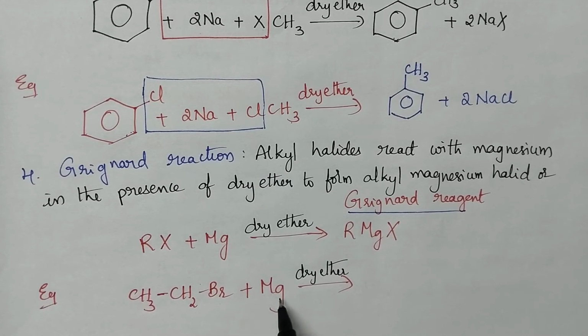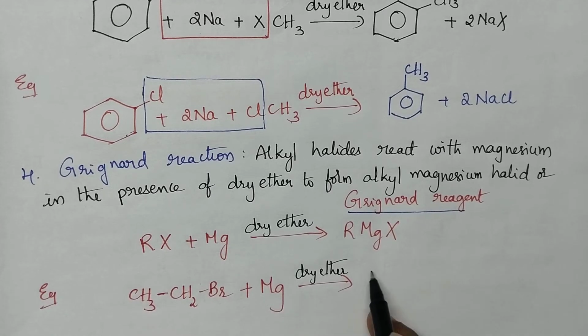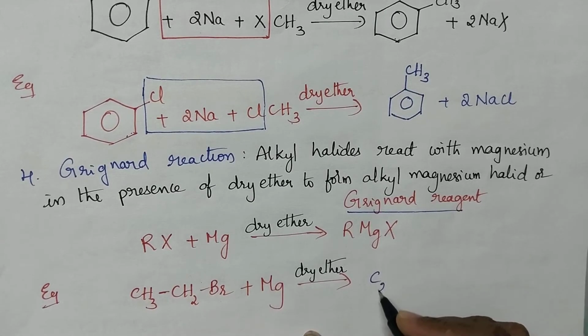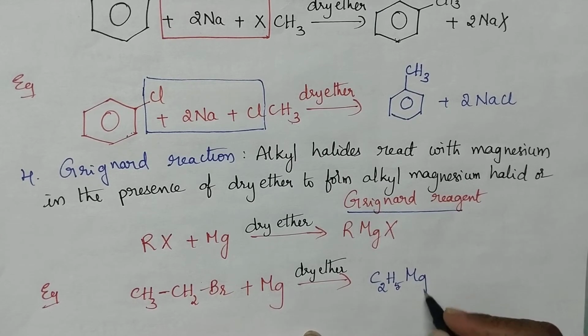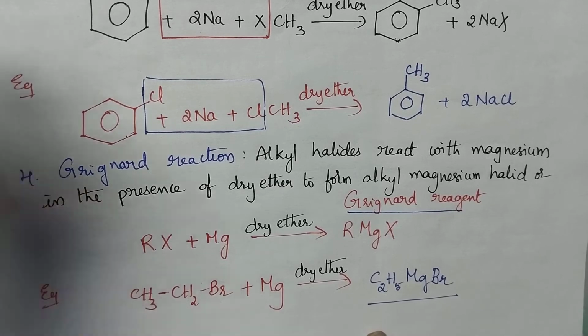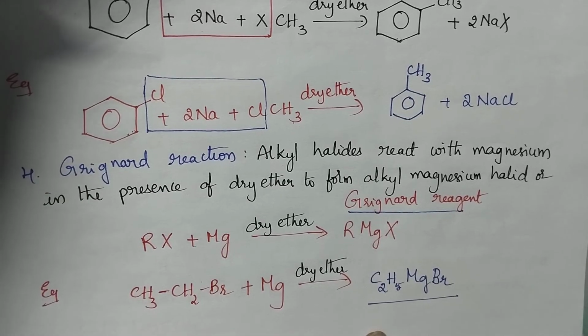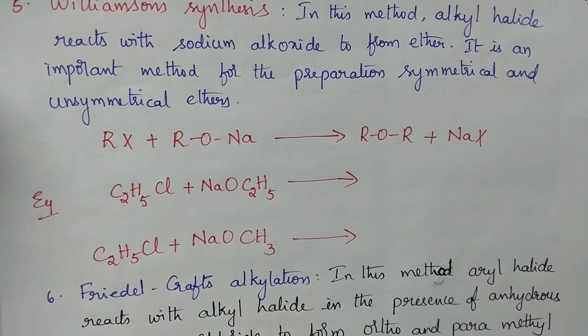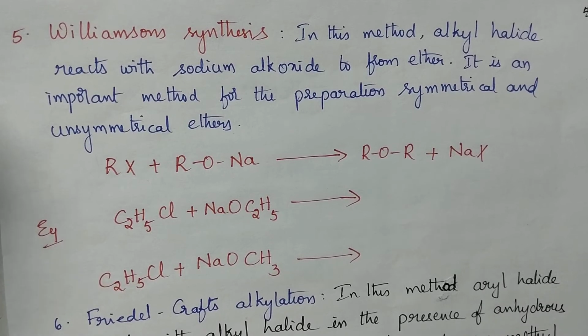It reacts with magnesium in the presence of dry ether. Then what happens? Yes, it results in the formation of Grignard reagent, that is ethyl magnesium bromide. Students, is it clear about the Grignard reaction? Always, alkyl halides react with magnesium metal and it results in the formation of Grignard reagent.